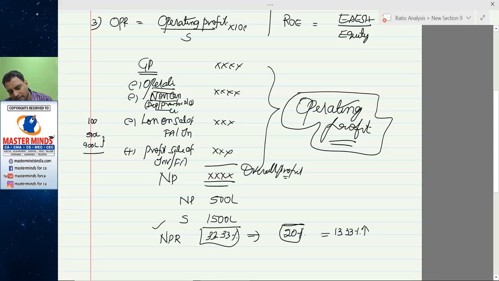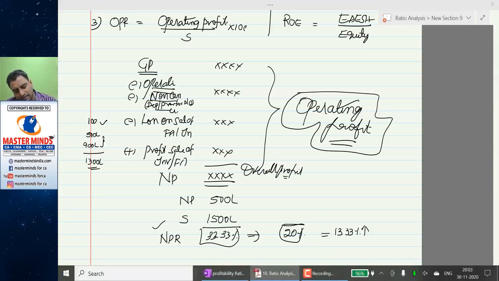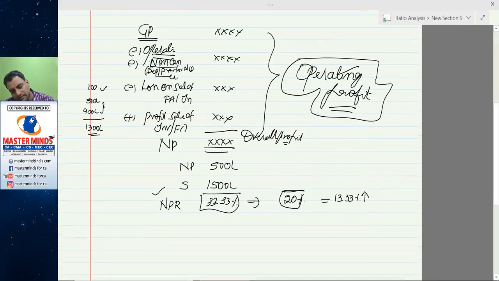So two non-operating incomes and one non-operating expenditure. 1400 minus 100, 1300 lakhs comes from non-core activities. This profit has been included in the net profit.